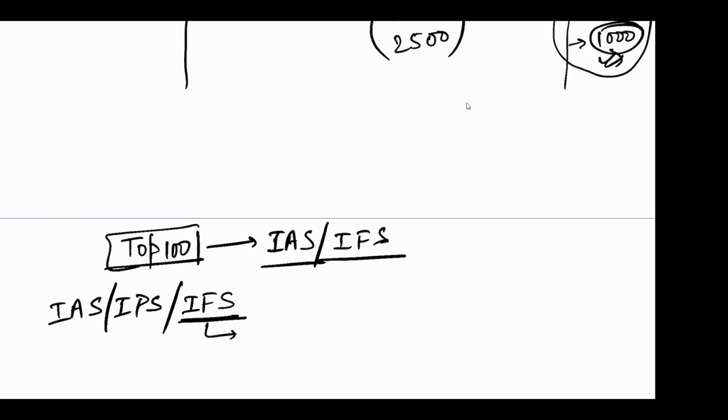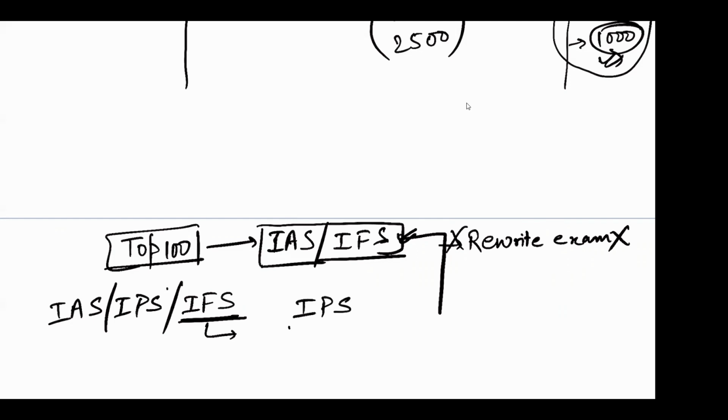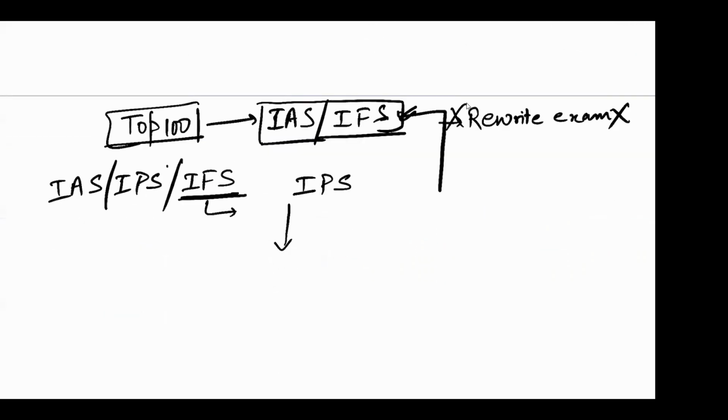Okay. So those people who are selected for this IAS or IFS, they cannot rewrite the exam. Rewrite examination is not possible for them. Okay. They will not be rewriting the examination. But what will happen? IPS and below means IPS, IRS, है ना, IRAS, IRTS, and so on.